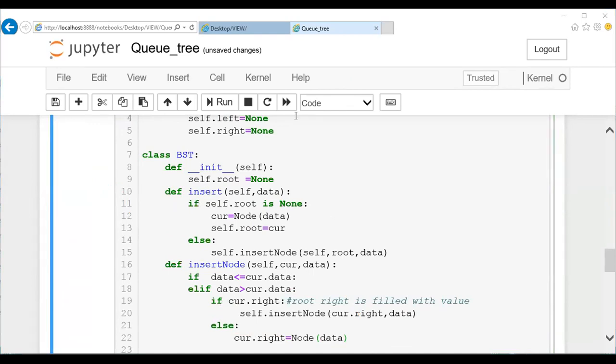Come on, respond to me. This is a recursive process, guys. You want me to explain again? Okay, fine. I'll explain it. No worries. Listen here.